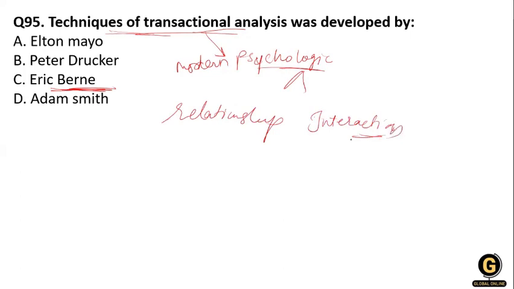Clear? So option number C, that is Eric Berne, developed the technique of transactional analysis.